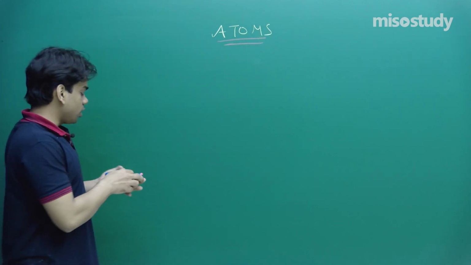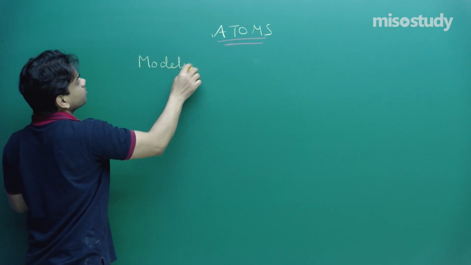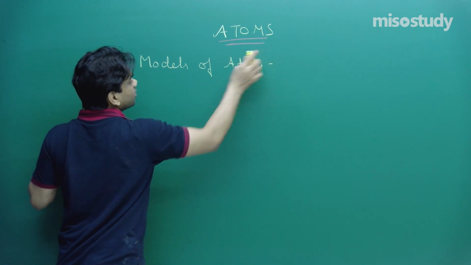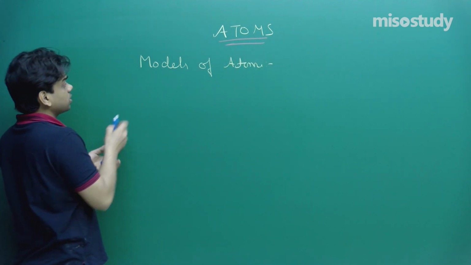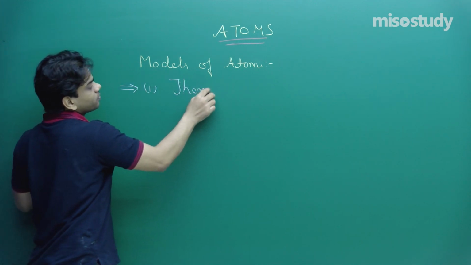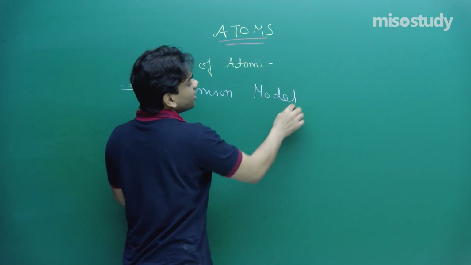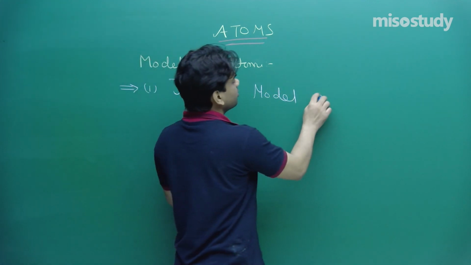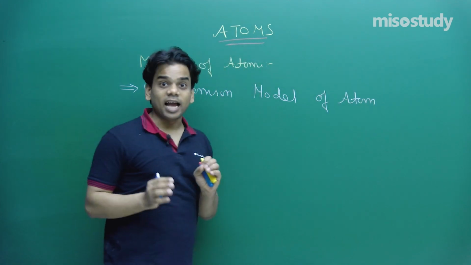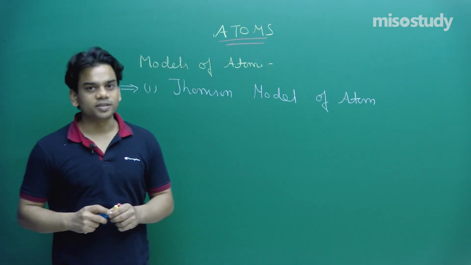Now, first of all, we will talk about the various models of atoms, and the very basic one is the Thomson model of atom. Thomson gave a hypothesis, and he knew that an atom has negatively charged and positively charged particles within it.